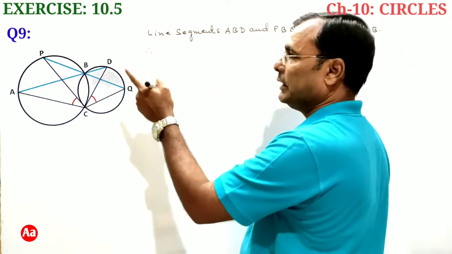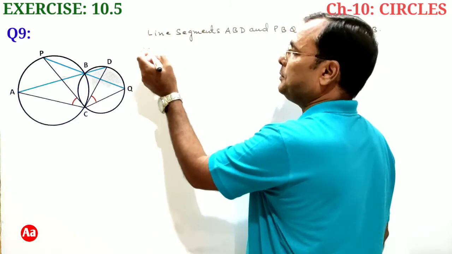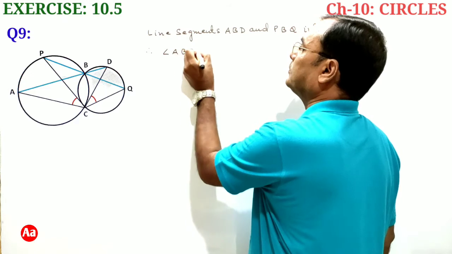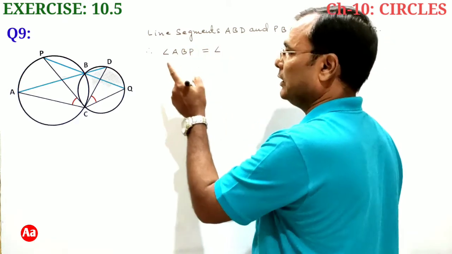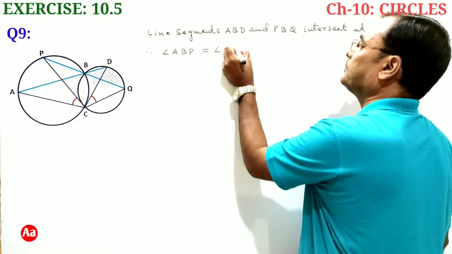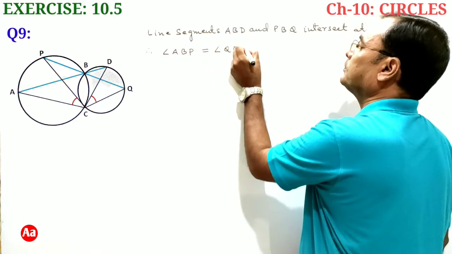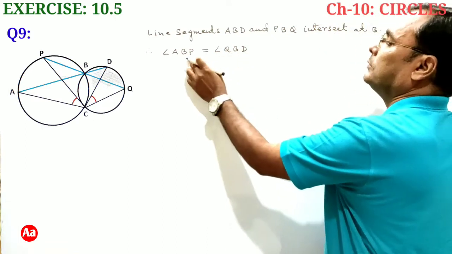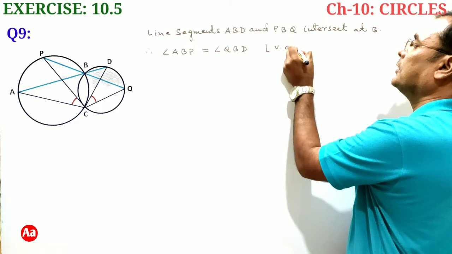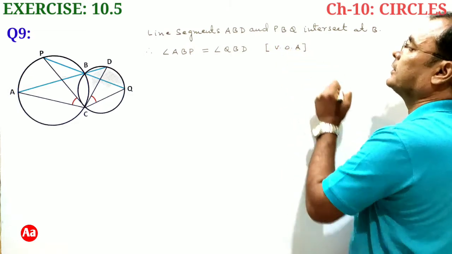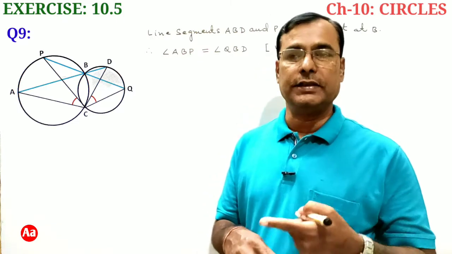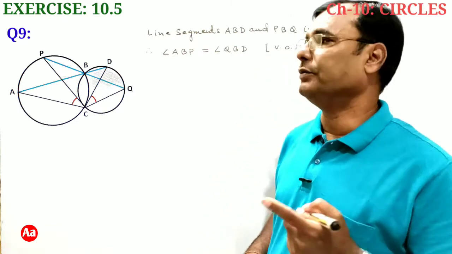Therefore, angle ABP is equal to angle QBD. Reason we can write, they are vertically opposite angles, and vertically opposite angles when two lines or line segments intersect at a point are always equal.